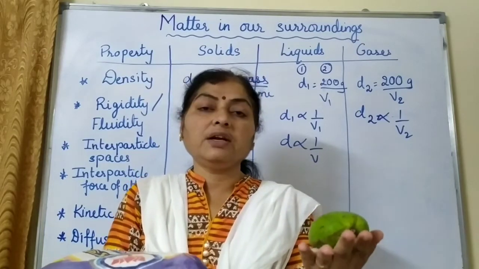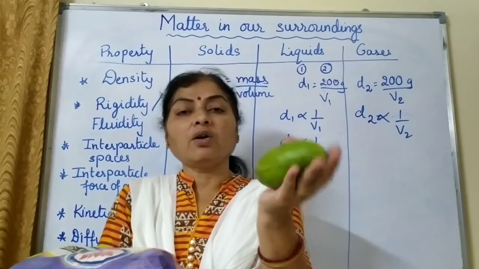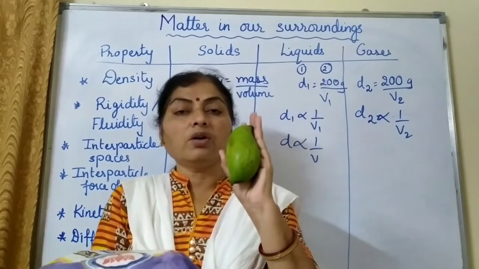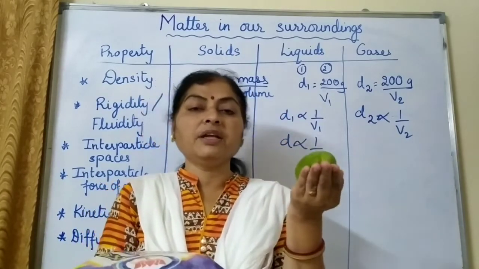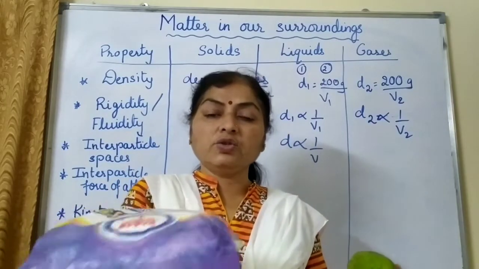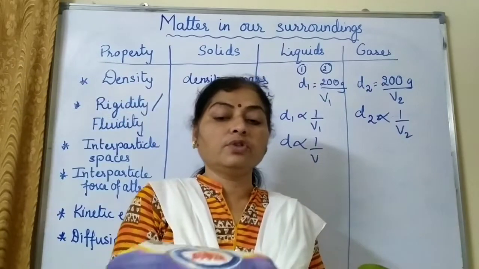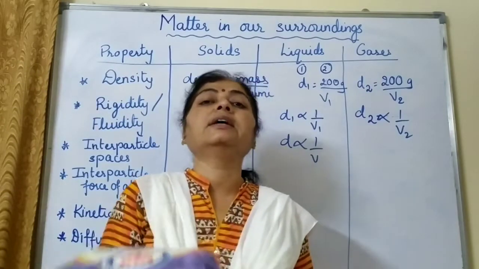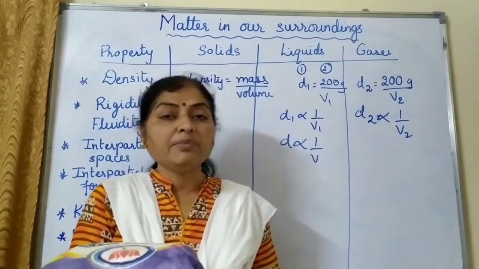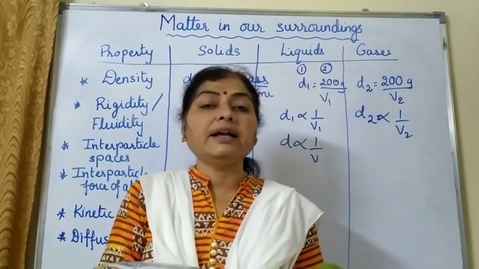Why does it seem to be heavy? Though it has the same mass, how much volume is it occupying? You can just see, it is coming in my palm, and it is 200 gram, but it is occupying more volume. So the more the volume, its density has become less. When the density becomes less, we feel that it is lighter in weight.